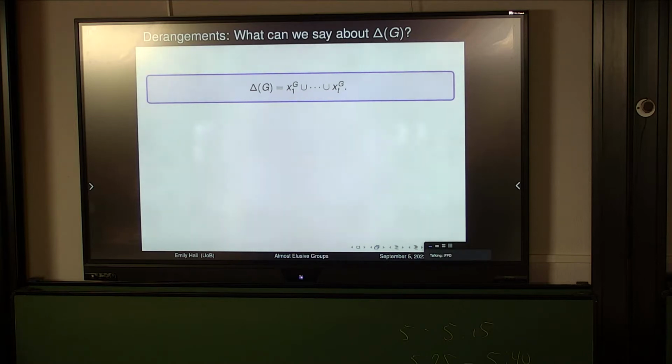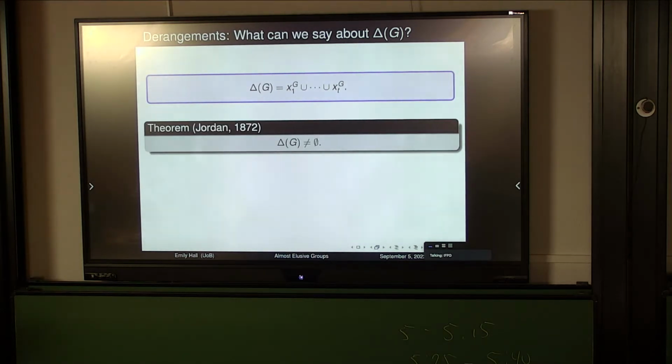Okay, but we could also ask, when do I actually get existence of a derangement? As we've already seen, there always exists a derangement inside my group, and this was proved by Jordan in 1872, so it's a very old theorem, and it's proved using really basic group theoretic concepts like the orbit counting lemma. Now we have existence, we can also ask lots of other questions. In particular, what if I also required that my derangements have other properties? For example, if I want my derangement to have prime power order, when do they exist?